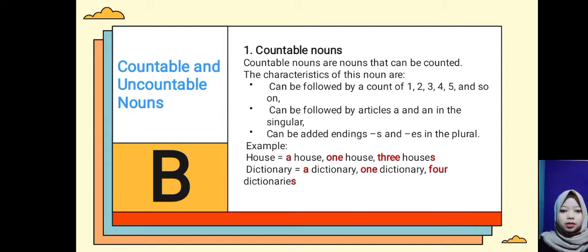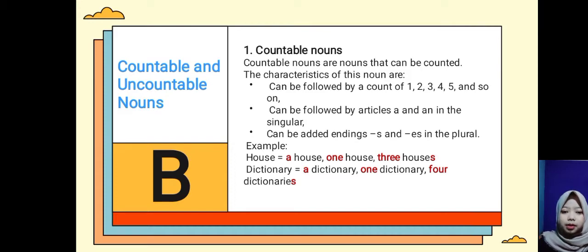Countable noun. Countable nouns are nouns that can be counted. The characteristics of this noun are: can be preceded by a count of 1, 2, 3, and so on; can be preceded by the articles a and an in the singular; can have the endings -s and -es added in the plural.